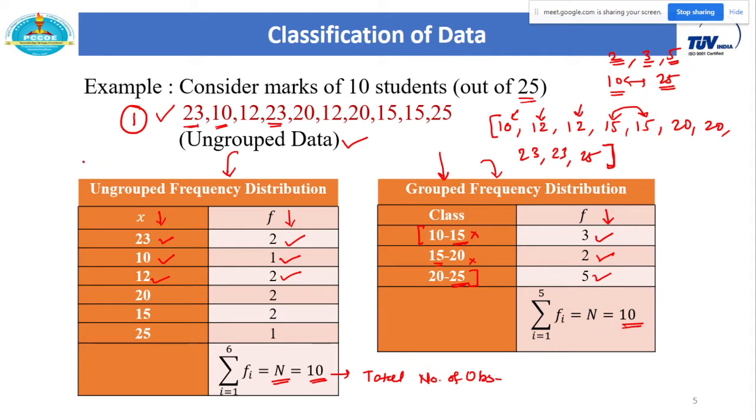Because of this, for the PATE exam most of the questions are on ungrouped frequency distribution or ungrouped data. We will not focus more on group frequency distribution, as it increases the calculation.